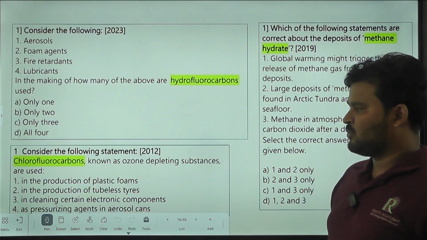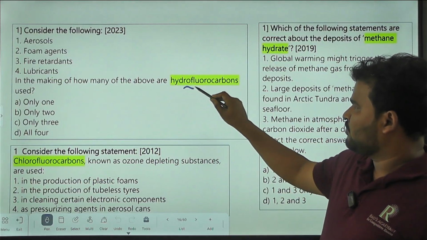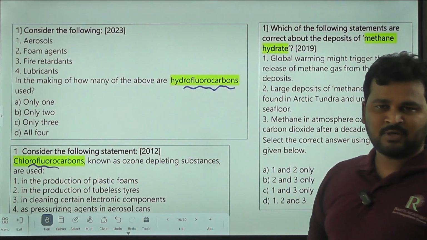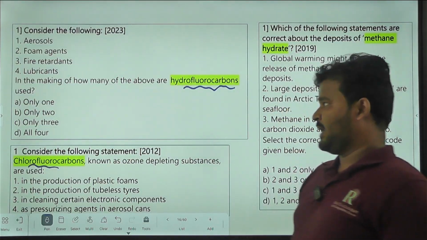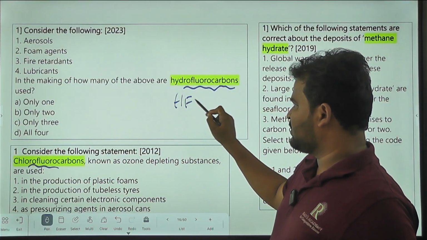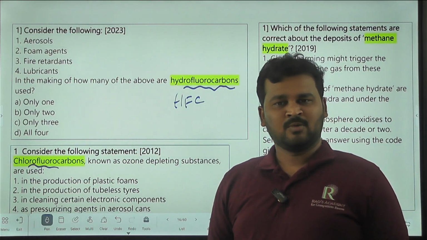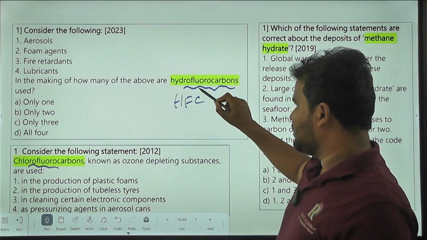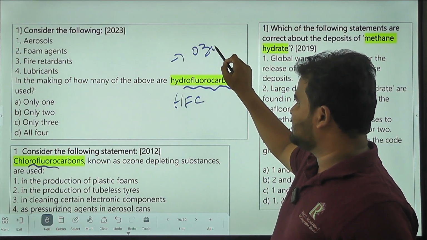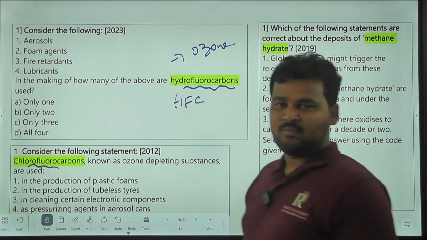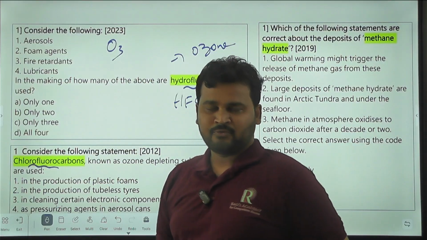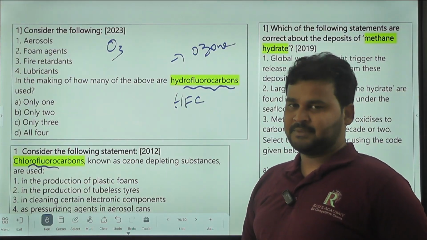And after that, we can find chlorofluorocarbons and hydrofluorocarbons. These are related to climate change. We can call them HFCs. These are reasons for global warming, and hydrofluorocarbons are also a reason for ozone depletion. In general, the symbol of ozone is O3.